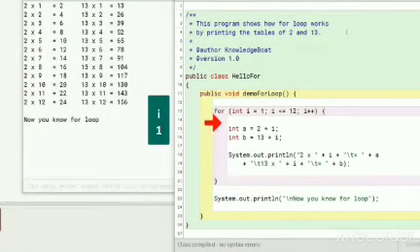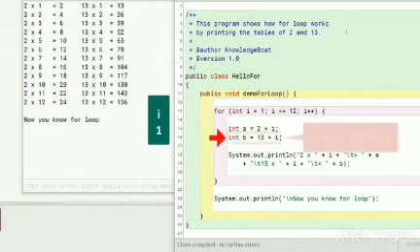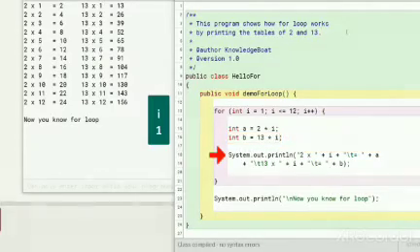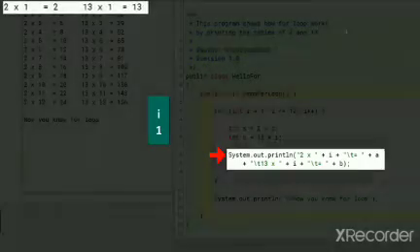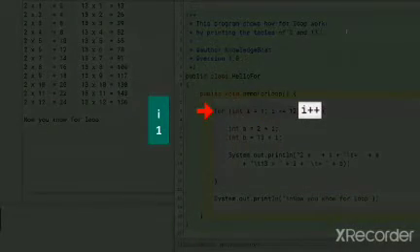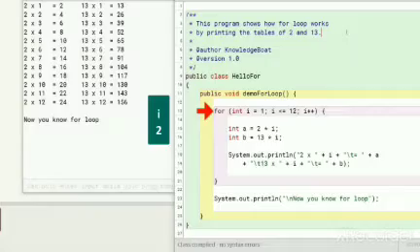Program control enters the loop body and executes this statement, assigning A the value of 2. It moves to the next statement and assigns B the value of 13. Next, this println statement is executed and we get our first output line on the console. Program control reaches the end of the loop body, so it again goes back to the beginning of for loop and executes the increment-decrement part. The value of I gets incremented to 2, and with this, the first iteration of for loop completes.